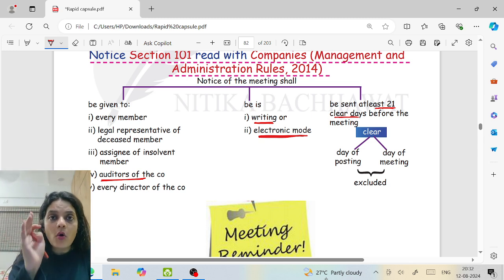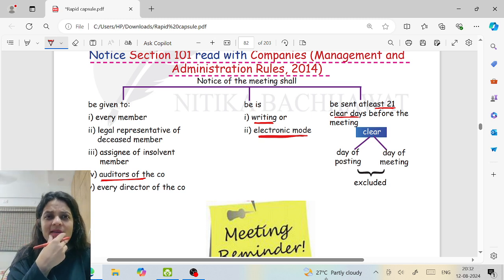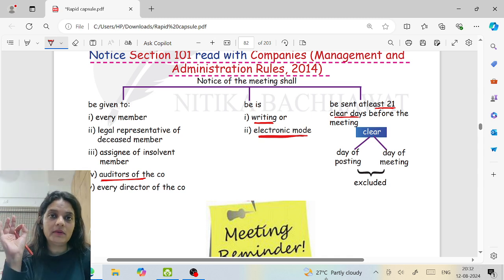Clear days means what? The day of posting and the day of meeting shall be excluded. So, ma'am, instead of 21 clear days, I can also write 23 days and that works fine. You're absolutely correct. But then 21 clear days is a technical term, and please stick to the technicalities. So instead of writing 23 days, the better way to write is 21 clear days, where the word clear implies the day of meeting and the day of posting shall be excluded.